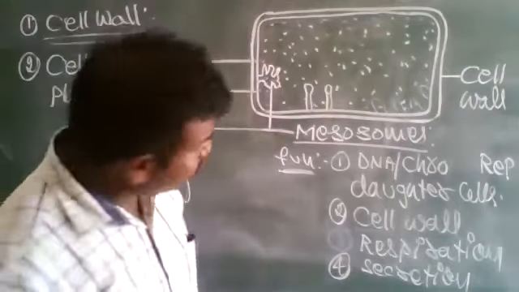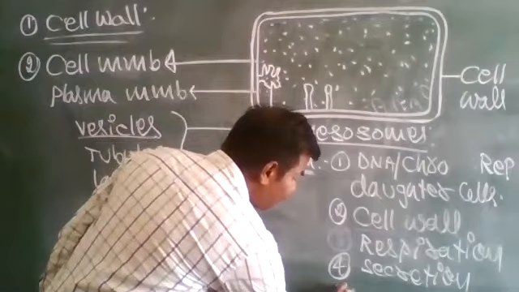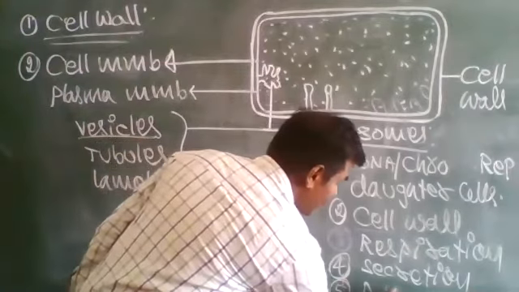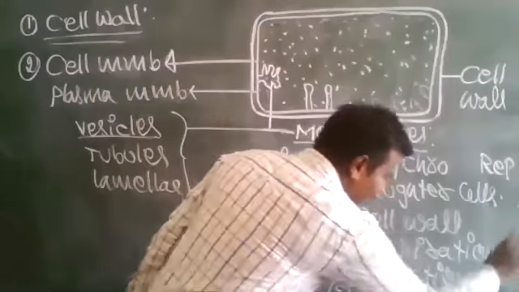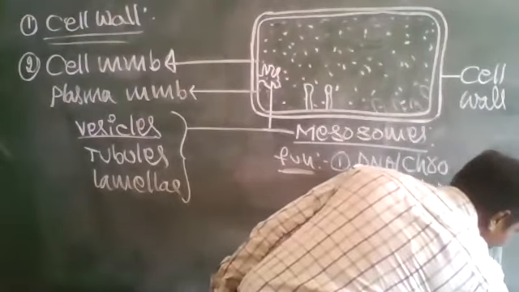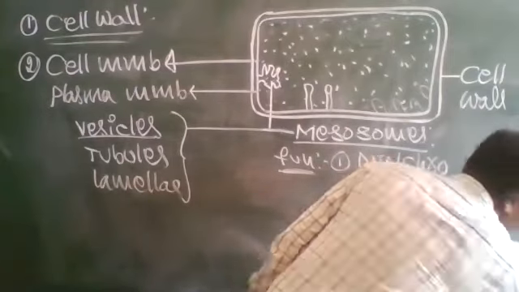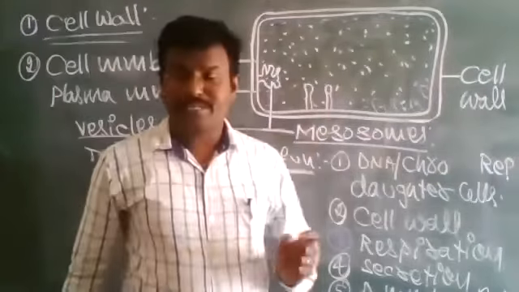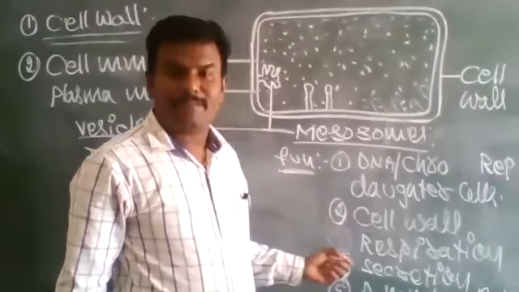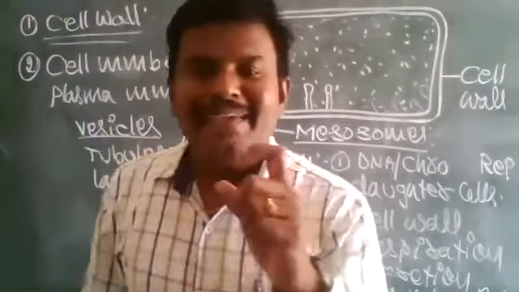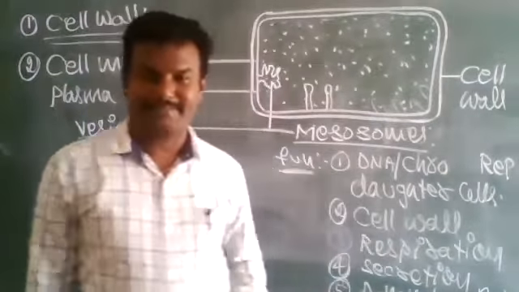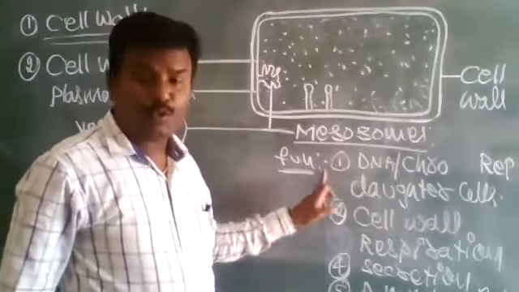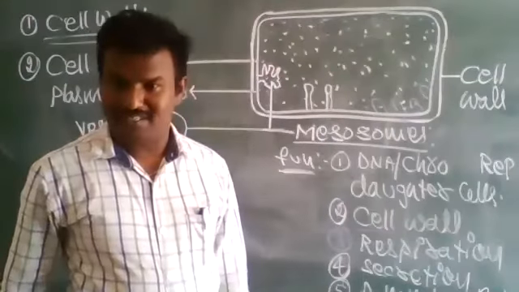Next, they also increase the surface area of the plasma membrane and the enzymatic content. In such a way, mesosomes perform functions.